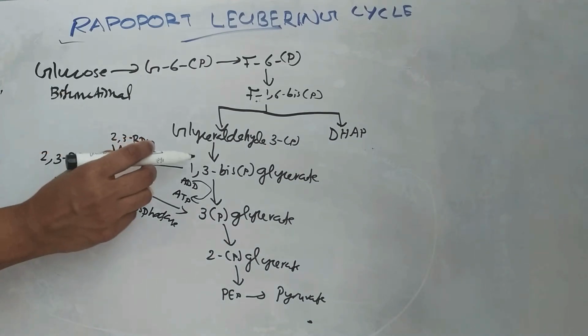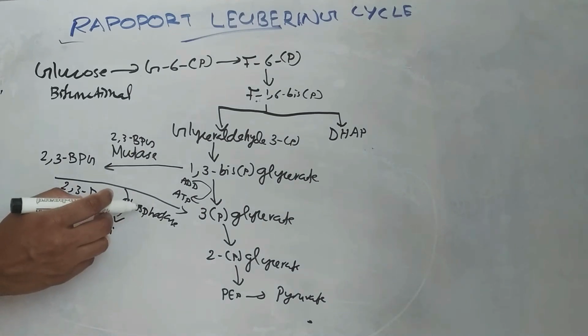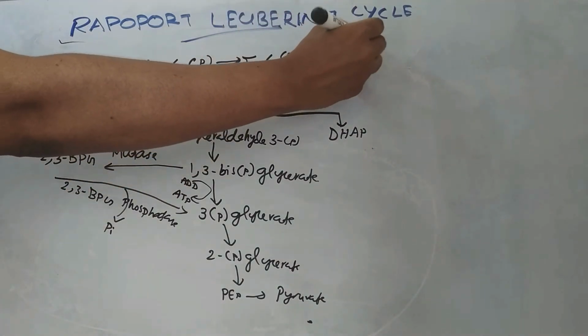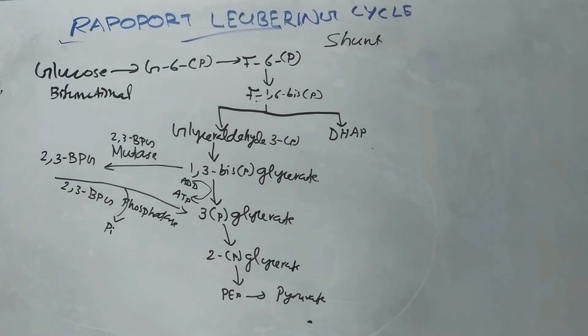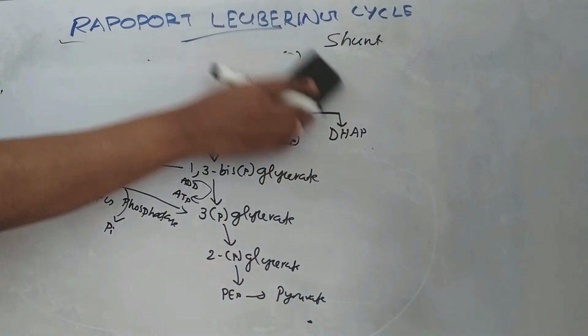Mutase activity converts 1,3-bisphosphoglycerate to 2,3-bisphosphoglycerate, and phosphatase activity then metabolizes it to 3-phosphoglycerate. So this is the pathway, the Rappaport-Lubering cycle, or it can be called the Rappaport-Lubering shunt. So let's see the significance of this pathway, or the significance of this 2,3-bisphosphoglycerate.